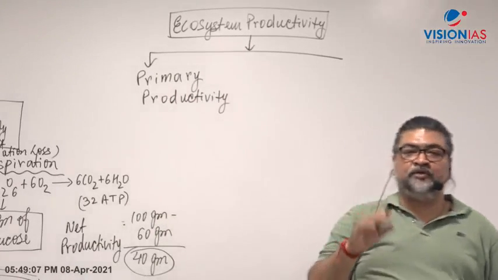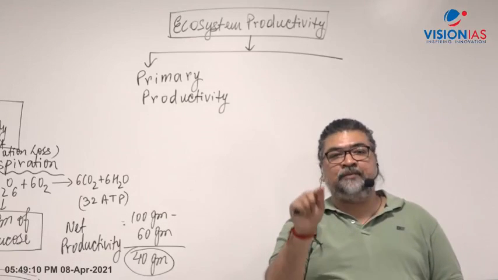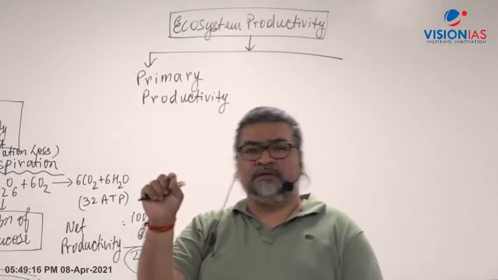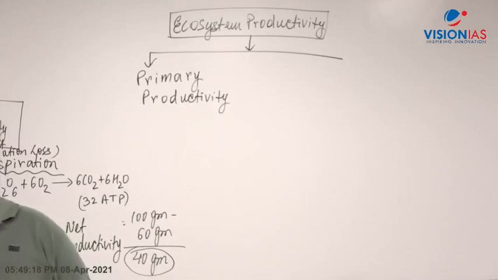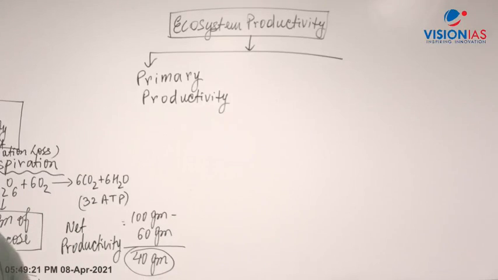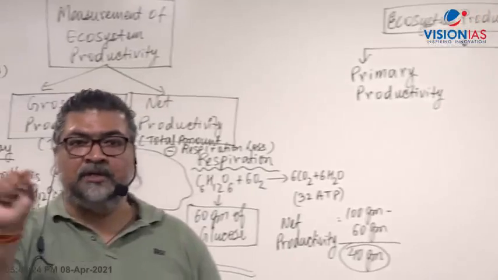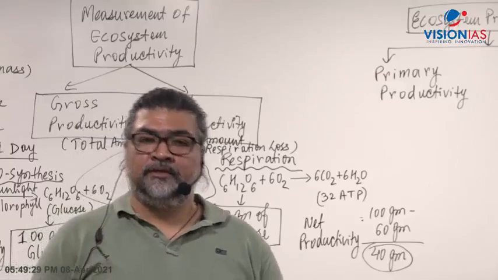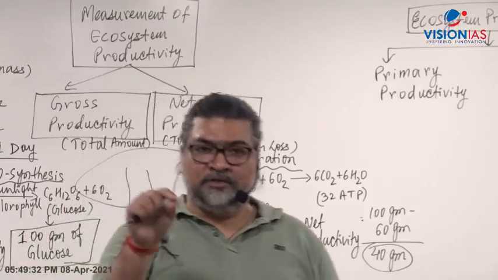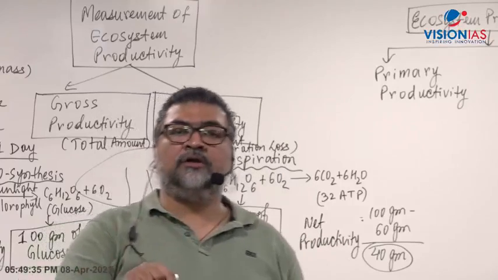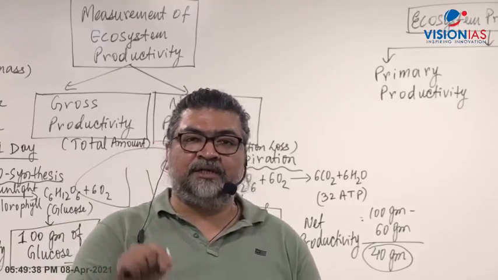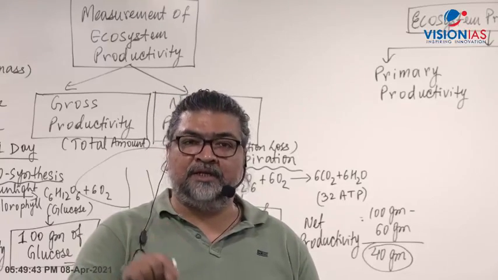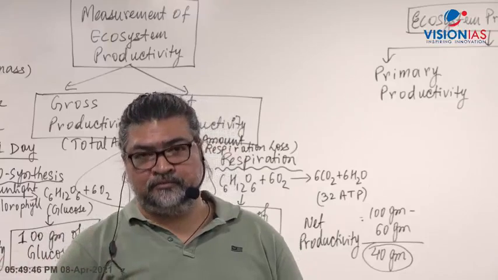There are two types of ecosystem productivity. Give a dash. Number one, primary productivity. Now write a sentence on that. Primary productivity, give a hyphen or dash. It refers to the amount of biomass generated in all producers of an ecosystem.